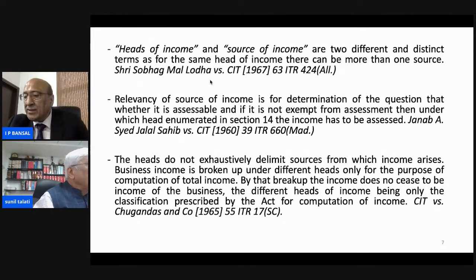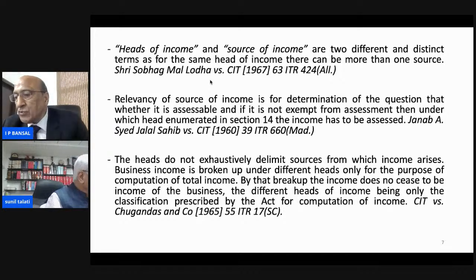It was held that the source of income is relevant for determining first whether it is assessable or non-assessable, and if it is not exempt from assessment, then for deciding which of the heads enumerated in the section it has to be assessed under. It was held that the income was exempt, being casual or non-recurring income at that time.